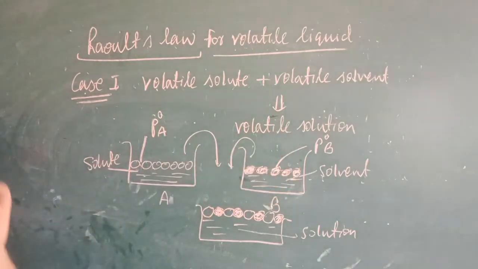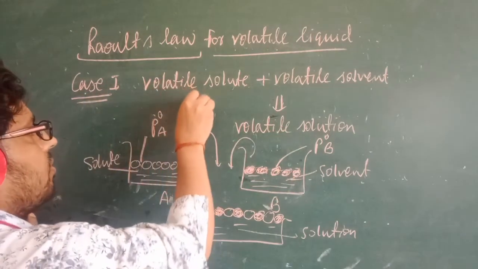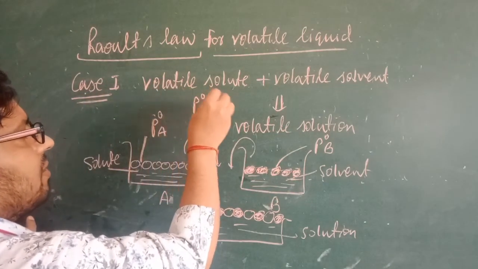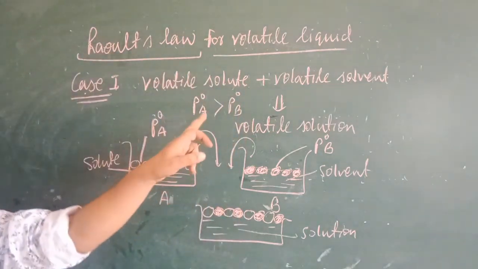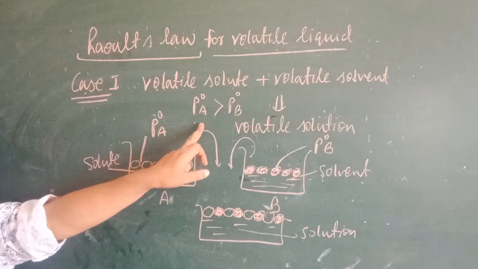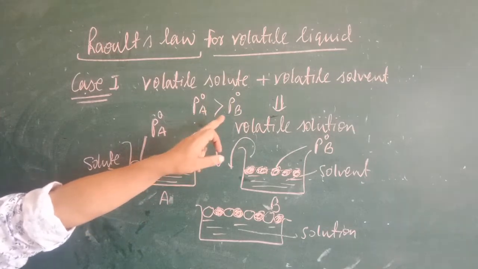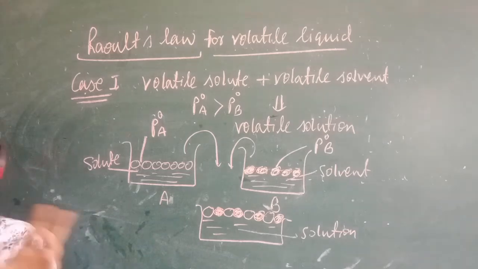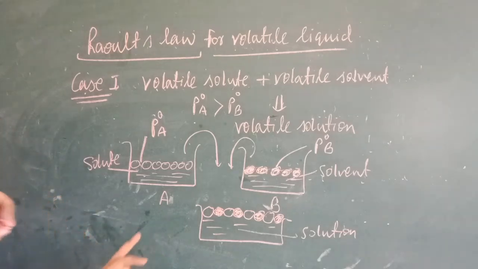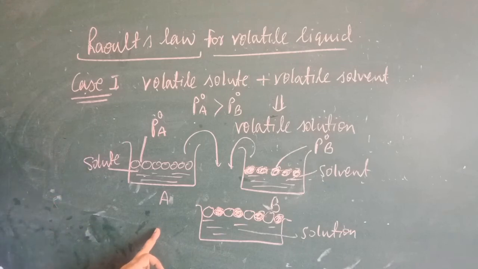Now here the condition will be applied: let P node A be greater than P node B. The partial pressure of component A is greater than the partial pressure of component B. Now if this is the condition, what will be the total pressure here? How can I find out the total pressure?